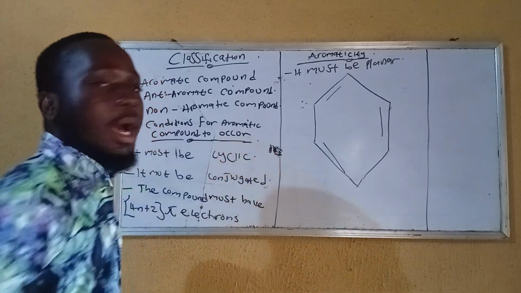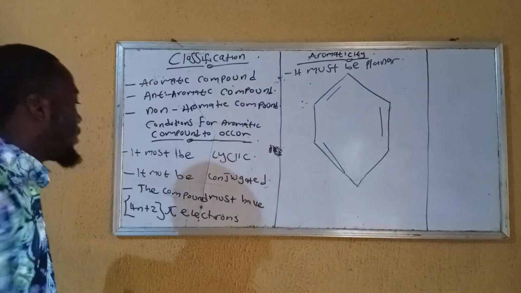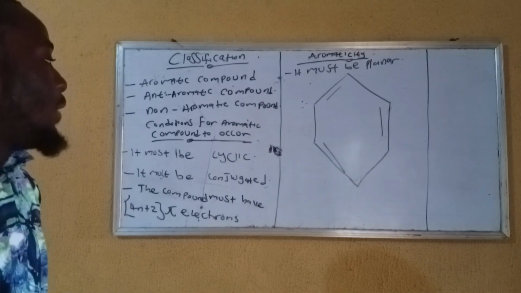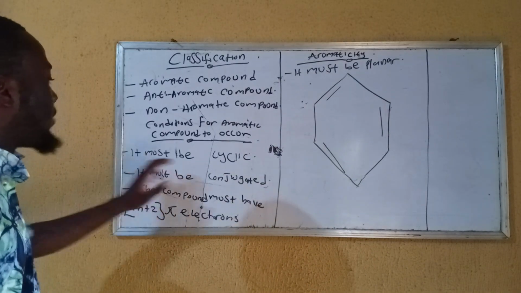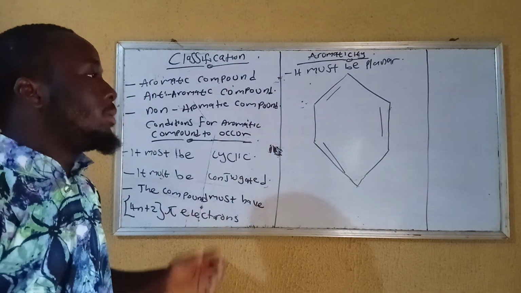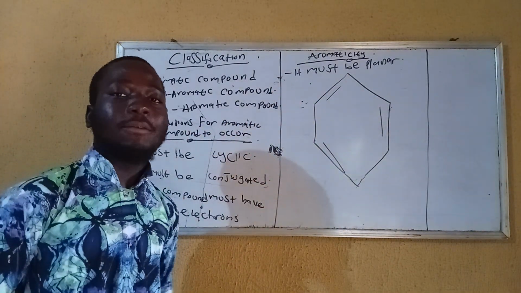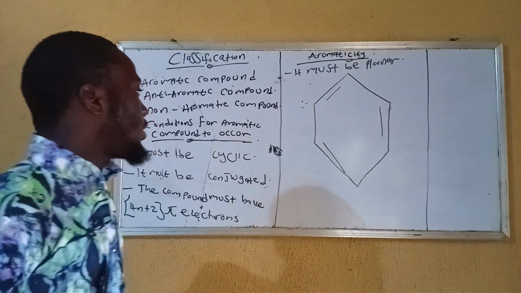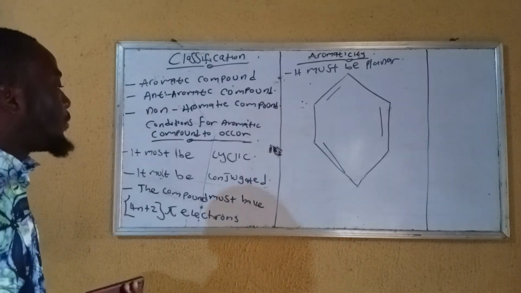So now let's check if it matches the rule. We said it must be a cyclic compound like this. This is a cyclic compound. You know that the minimum cyclic compound you can have must have at least 3 carbons, in the form of a triangle. So this is also a cyclic compound. It meets up with the first.